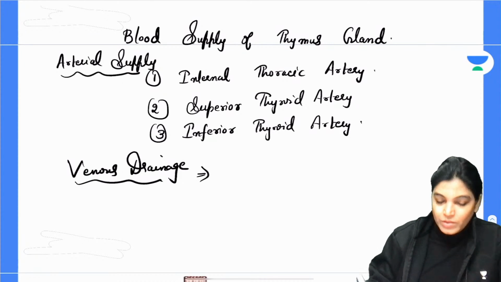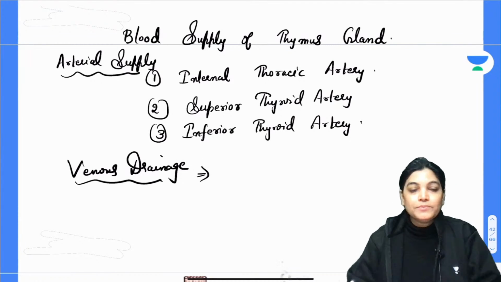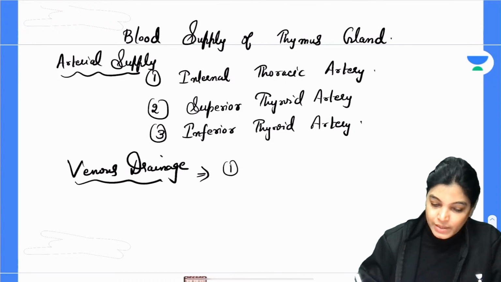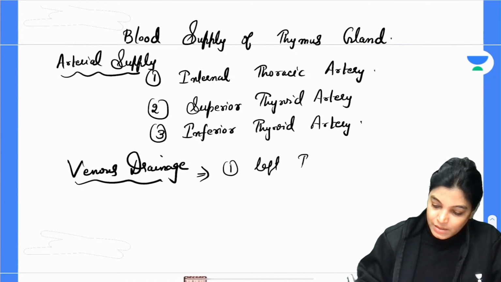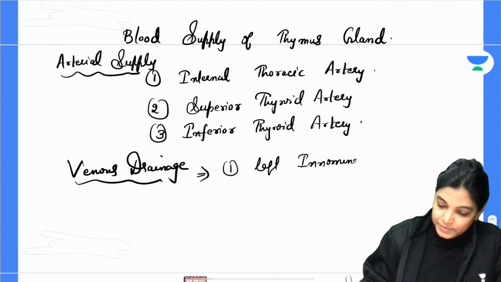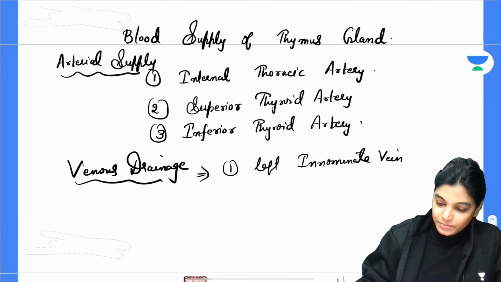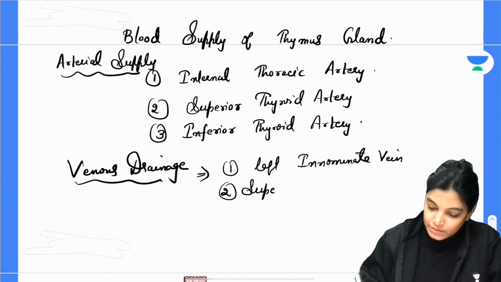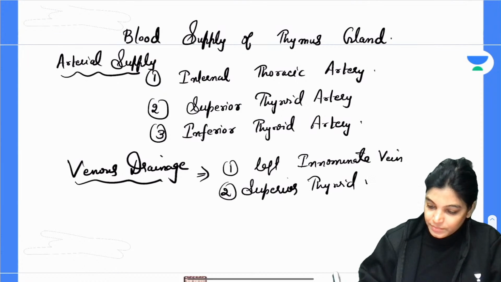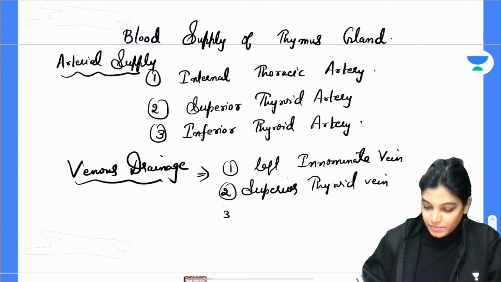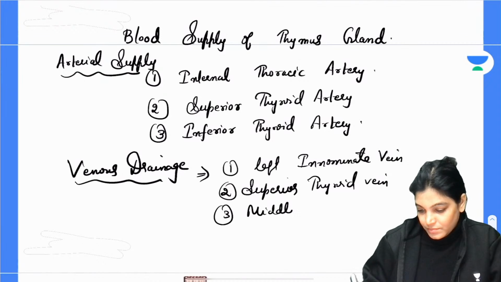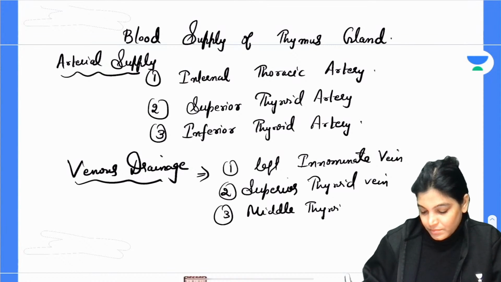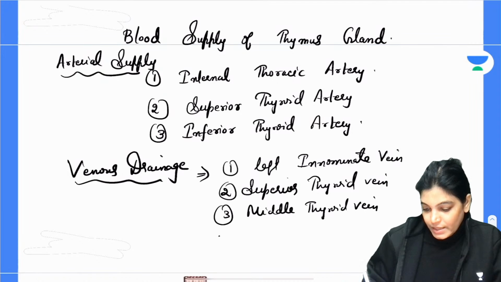If we talk about the venous drainage, important venous blood drains into the left innominate vein, and also into the superior thyroid vein, middle thyroid vein, and inferior thyroid vein.